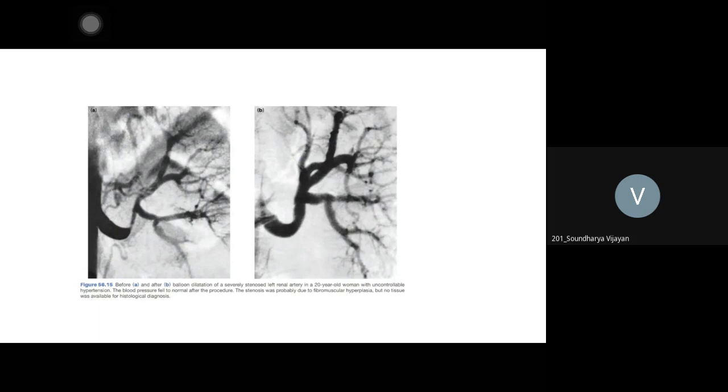So this is an image showing a post-dilatation. The stenosis you can see: the left renal artery is stenosed, on the left of your screen, and after this balloon dilatation, you can see how big it has become. Can you see the pointer now? I am showing a pointer. This is after treatment. You can see the stenotic segment here. Pre-stenotic, this is the renal vein here, that is stenotic. This is the stenotic segment after intervention. See how beautifully it dilates. Balloon dilatation, no stent placed.